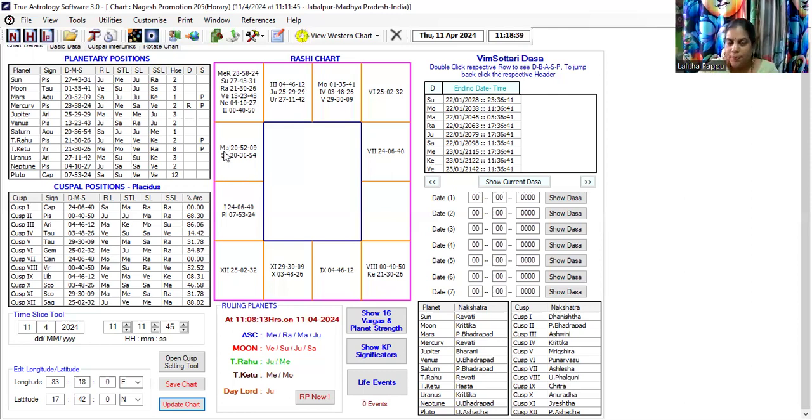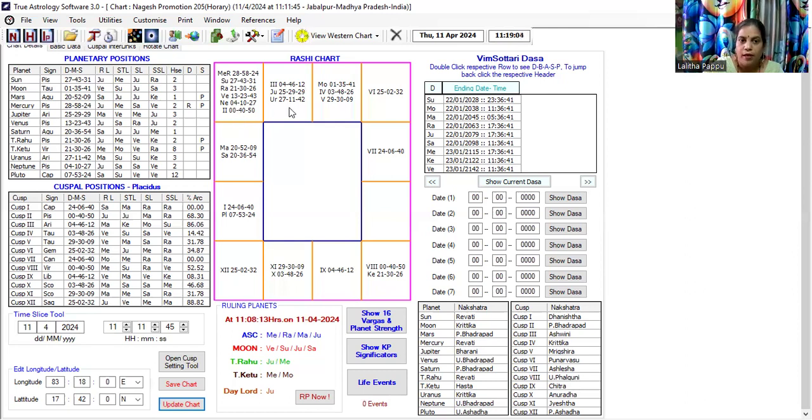There is a link between the sixth cuspal sublord and the second house. Also, Saturn, which is the 10th and 11th cuspal sublord, is in Jupiter's star, and Jupiter is the second lord.